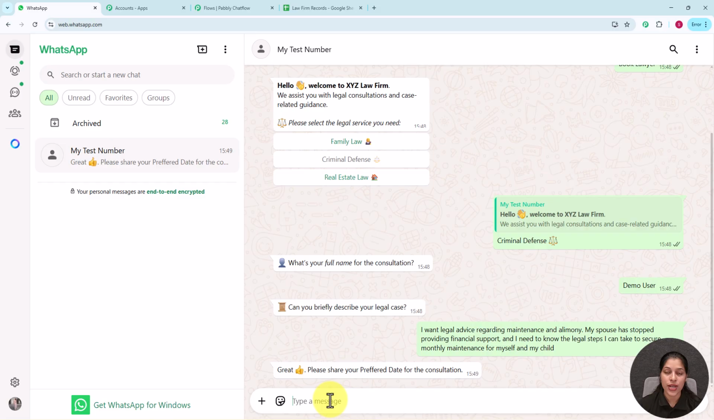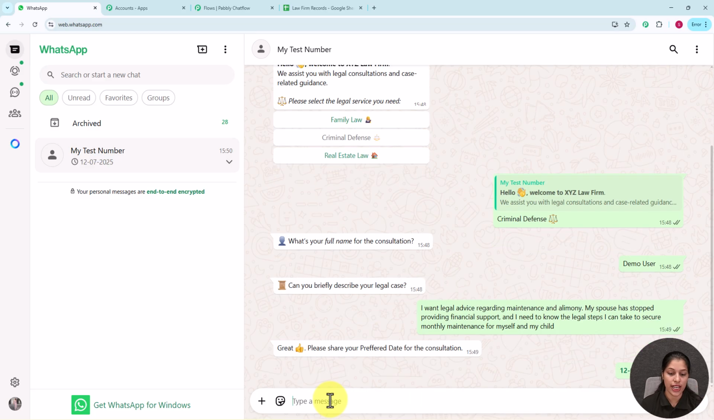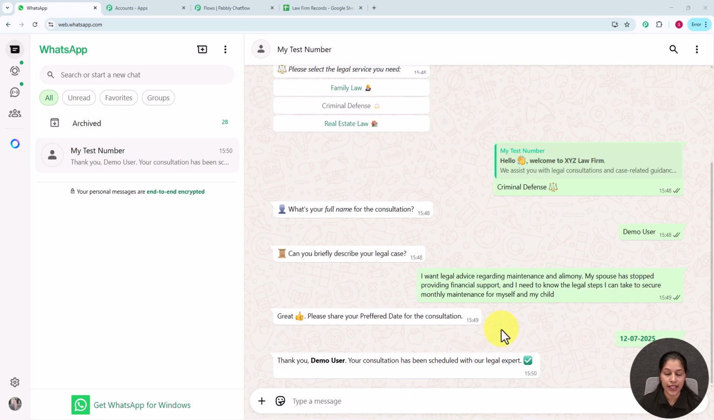So we have to enter our preferred date over here. Now let's say I'm entering this date, that is 12th of July 2025, and here I am getting a message from my chatbot which says, "Thank you demo user, your consultation has been scheduled with the legal experts." And here you can see I am getting a personalized message with the name which I have recently provided to my chatbot. So this is the way our chatbot works.